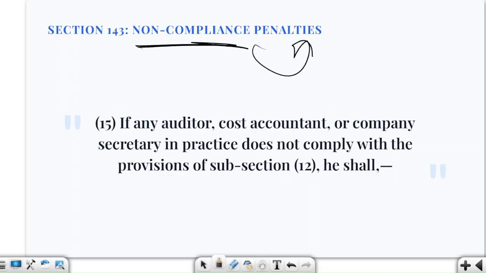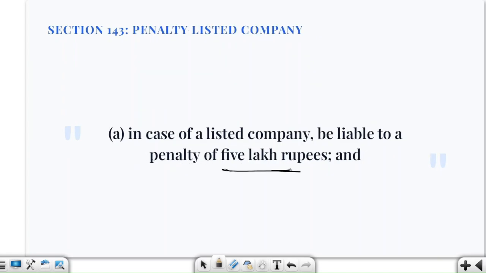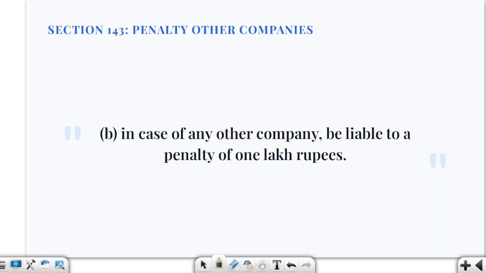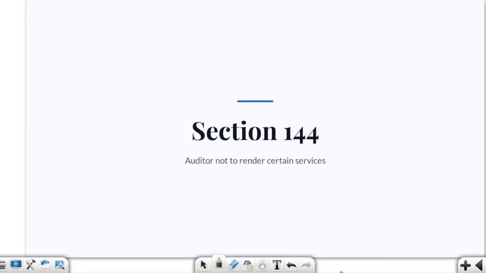So here we are saying that if an auditor, cost accountant or company secretary in practice does not comply with the provisions of subsection 12, then if it is a listed company, there will be a penalty of 5 lakh rupees, and if it is any other company, there will be a penalty of 1 lakh rupees. So, listed company 5 lakh and any other company 1 lakh rupees of penalty.